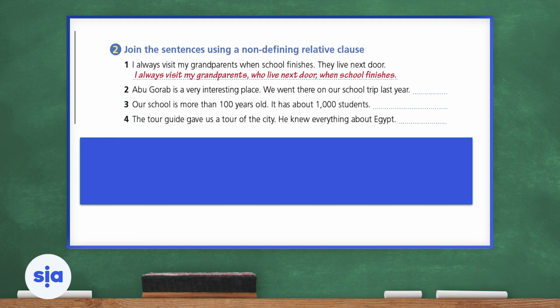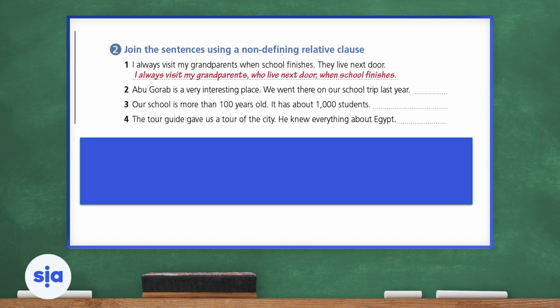Now, I want you to join the sentences using a non-defining relative clause. The first one is done for us, so let's look at the example. We want to join the two sentences together using a non-defining relative clause, similar to the examples we have read before. It is not new. Now, number one, I always visit my grandparents when school finishes. They live next door. So I can say, I always visit my grandparents, comma, who live next door, comma, when school finishes.